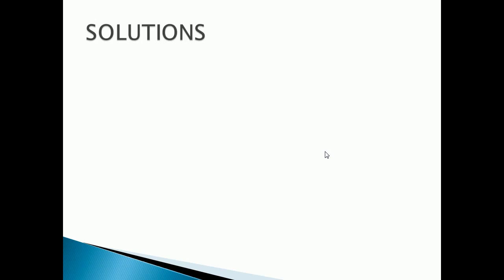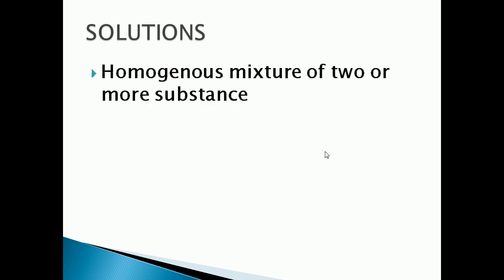So what is a solution? A solution is a homogeneous mixture. Solution we already saw in examples; it is an example for homogeneous mixture. A solution is a homogeneous mixture of two or more substances. You come across various types of solutions in your daily life, isn't it? For example, lemonade. Lemonade means lemon juice mixed with sugar and water.